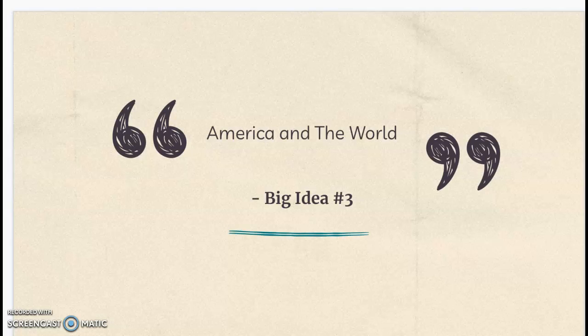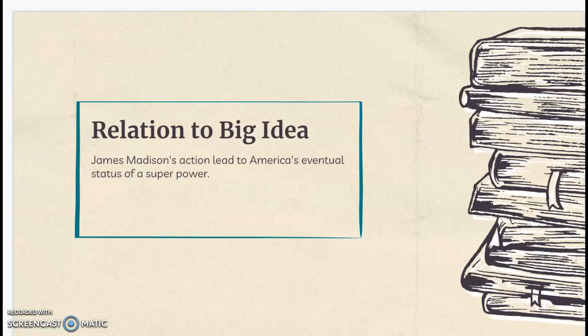So basically overall, my arguments back up my big idea by showing how America and James Madison's actions led to America's eventual status as a superpower. So my big idea, number 3, and the relation to it, was James Madison and his actions, which eventually led to America being one of the greatest superpowers.